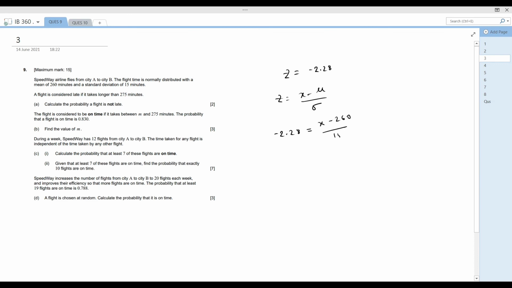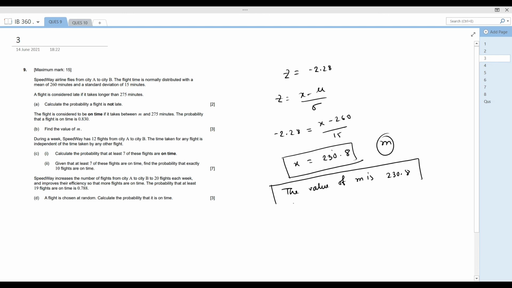After calculating this, you will find x equals 230.8. Basically x is nothing but m. So the value of m is 230.8. In this way it will be considered.